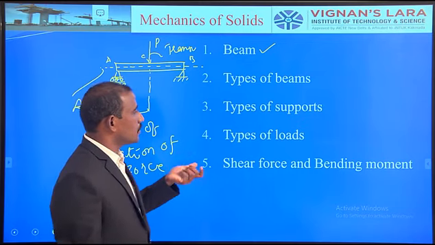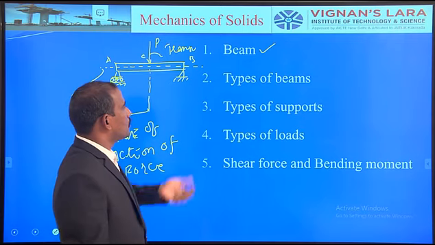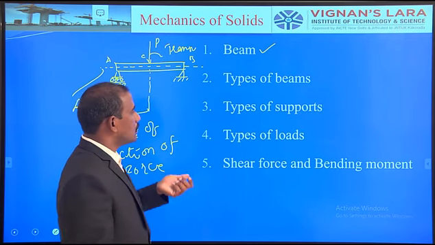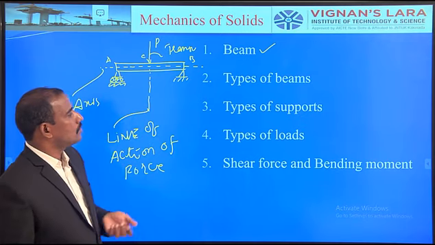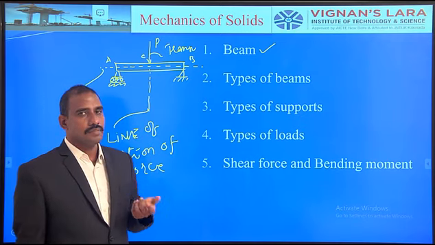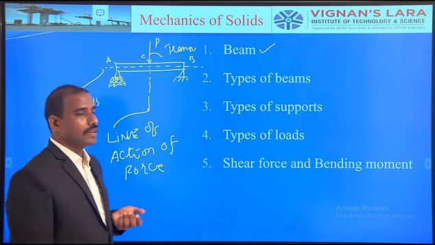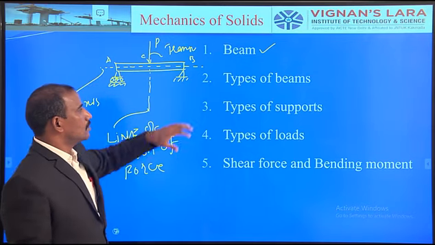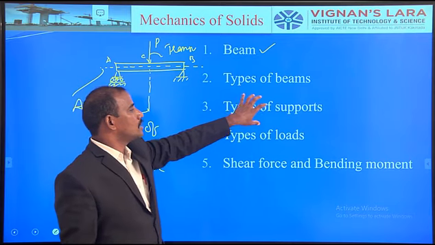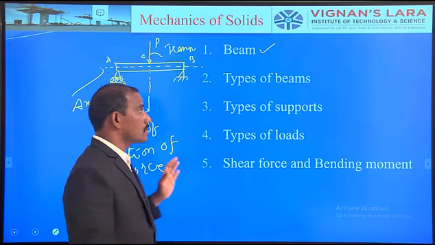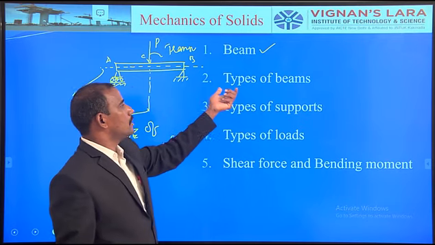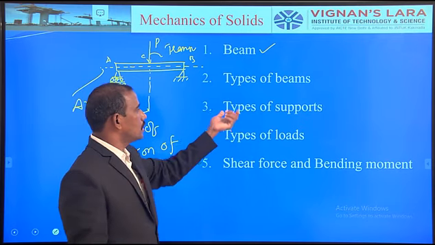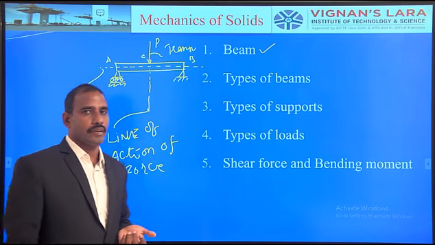Which type of support is provided to support the beam? The types of beams are classified according to the types of supports provided.